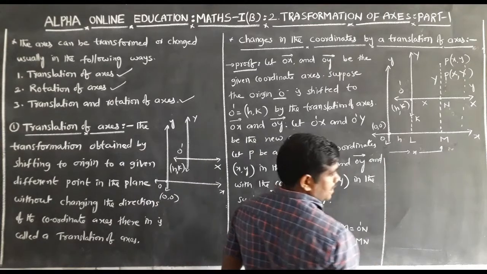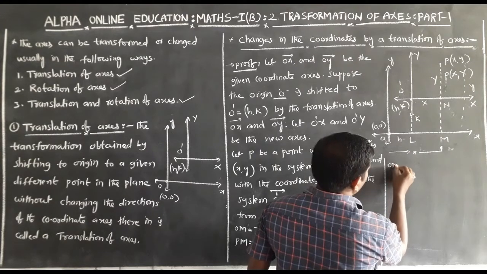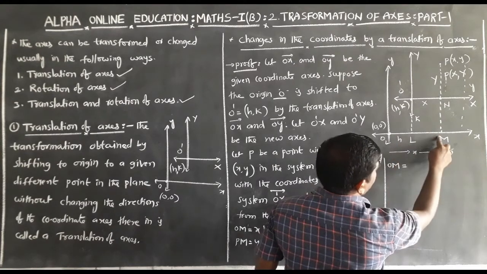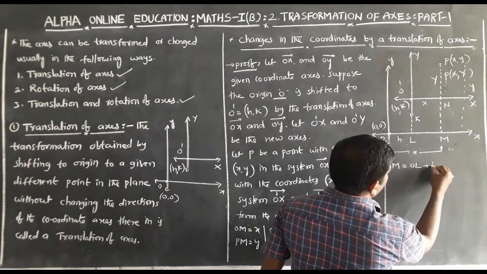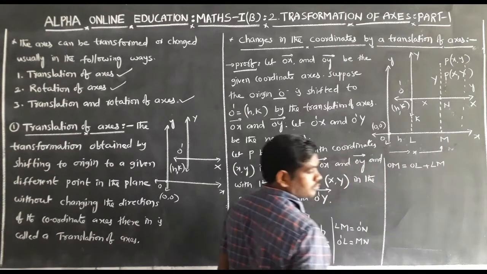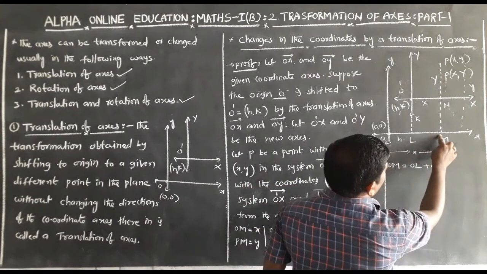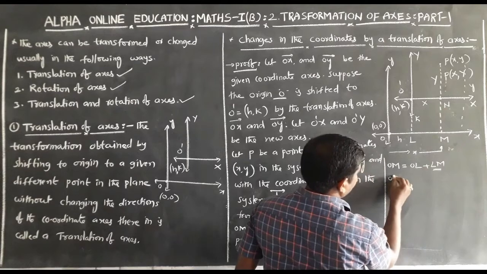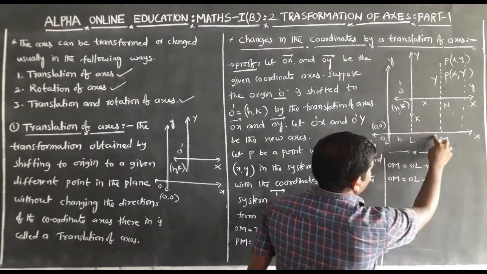From the diagram, OM is equal to OL plus LM.